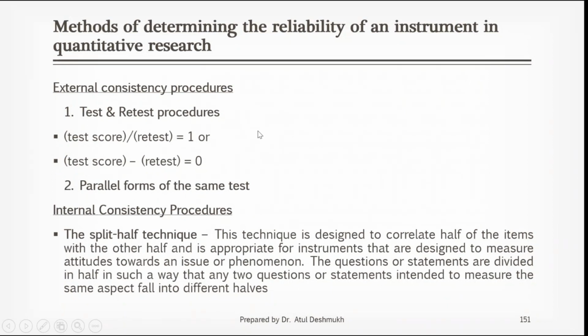Suppose I am conducting this experiment. I will circulate the 10 questions to your batch, and I will circulate these 10 questions to the previous batch, the subsequent batch, or a batch from Mumbai University. I will test under similar conditions, where the same lectures are taught to you and to the people from Mumbai University. Test and retest means first I applied it on you, collected the data, and checked the attitudinal values. After that, I applied it to the University of Mumbai people or the next batch, and I will collect the values.